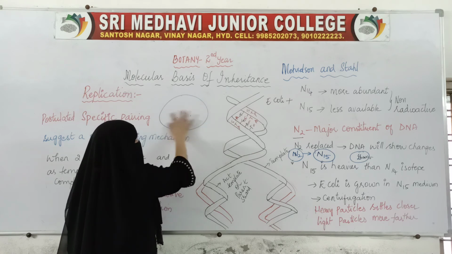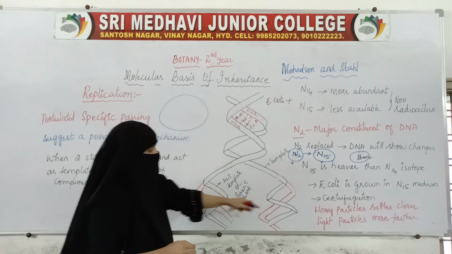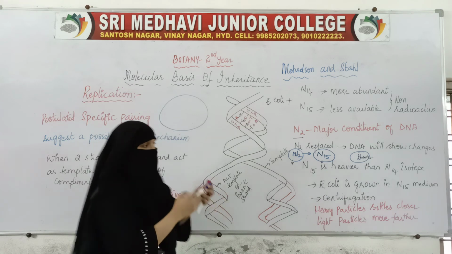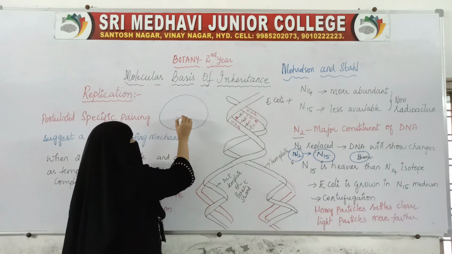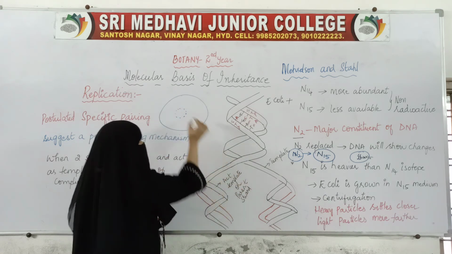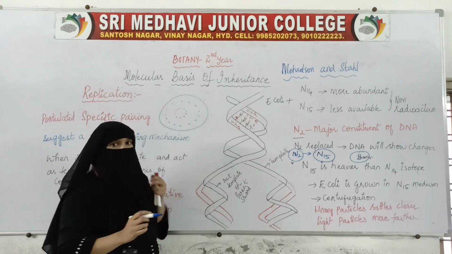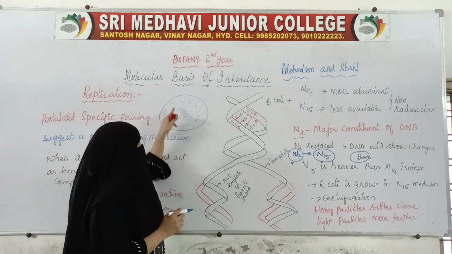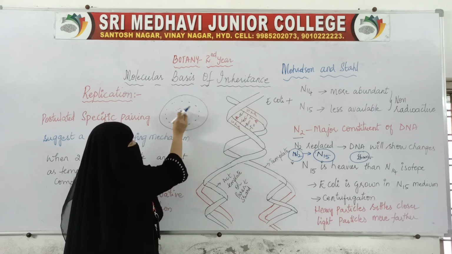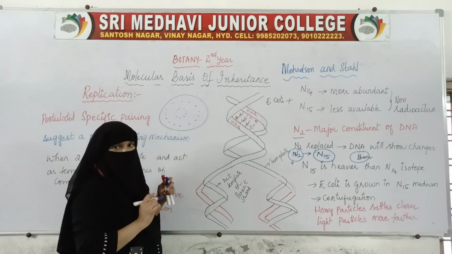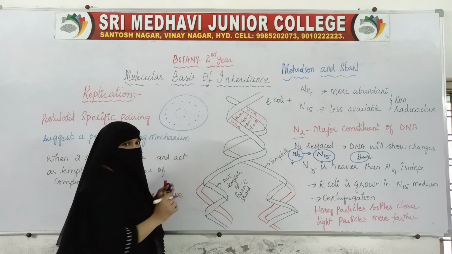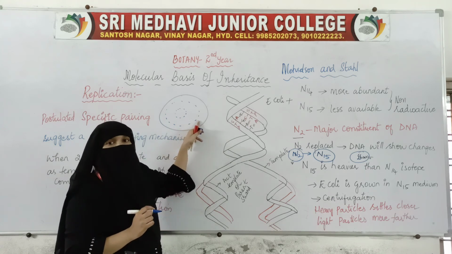Heavy particles settle closer and light particles move farther. All the heavy particles come to this place and accumulate, and all the light particles come afar to this place and accumulate.